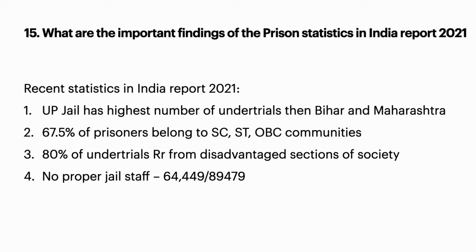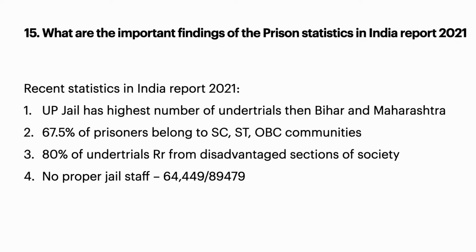And another question for you: when was the National Crime Record Bureau established? It was established in the year 1986.